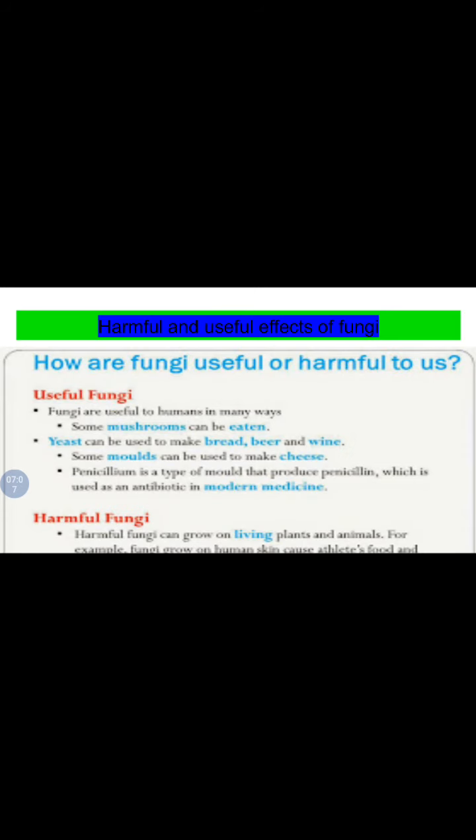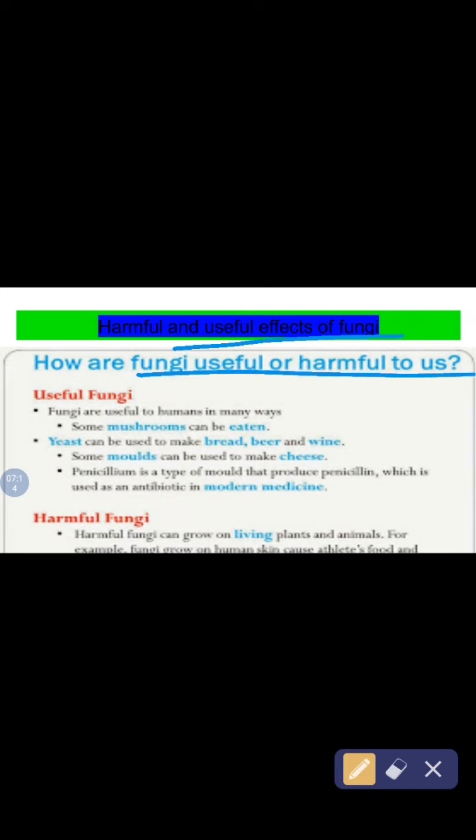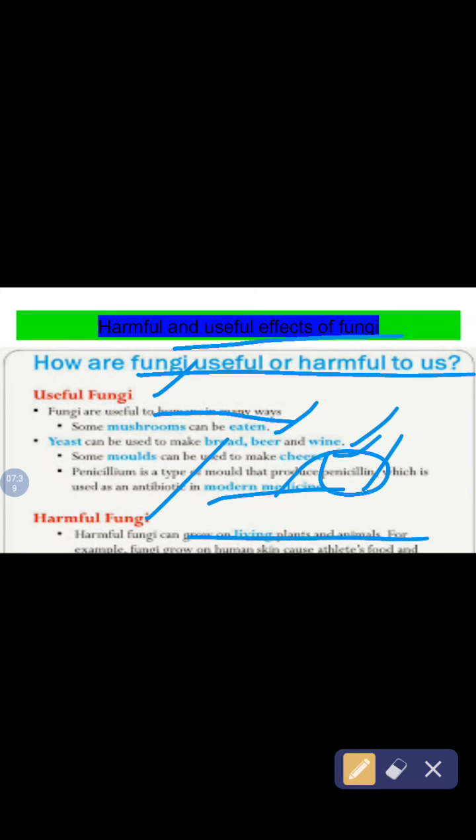Harmful and useful effects of fungi. How are fungi useful or harmful to us? Useful fungi. Fungi are useful to humans. Some mushrooms can be eaten, as I said to you. Yeast can be used to make bread, beer and wine. Some molds can be used to make cheese. Penicillium is a type of mold that produces penicillin, which is an antibiotic in modern medicine. Harmful fungi can grow on living plants and animals. For example, fungi grow on human skin and cause athlete's foot and ringworm.